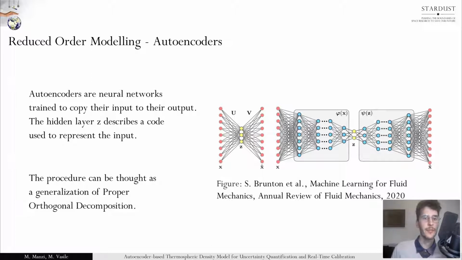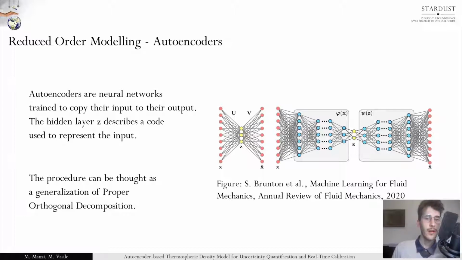For people familiar with dimensionality reduction, the figure on the left should clarify the relation between autoencoders and, for example, proper orthogonal decomposition. When using only one layer for the encoder and the decoder, and using linear activation functions to construct them, the procedure is equivalent to the singular value decomposition from which the matrices U and V arise.